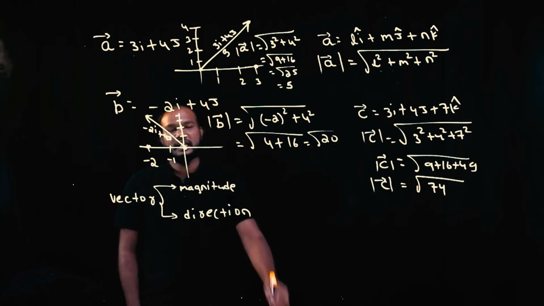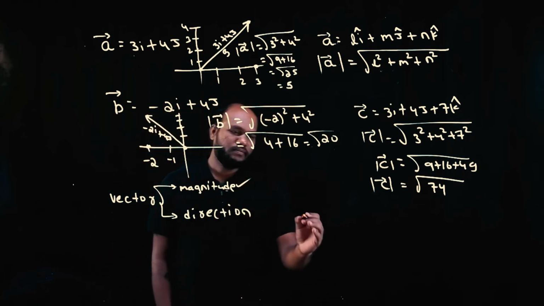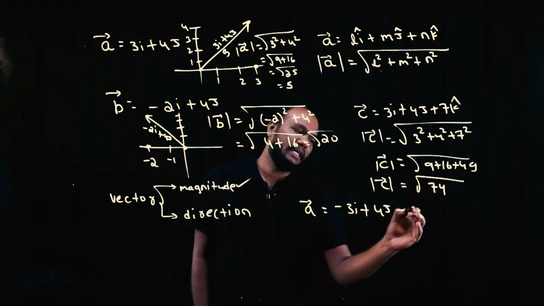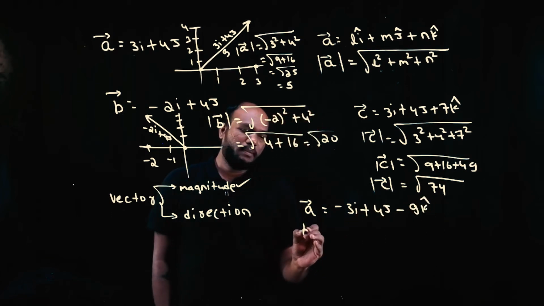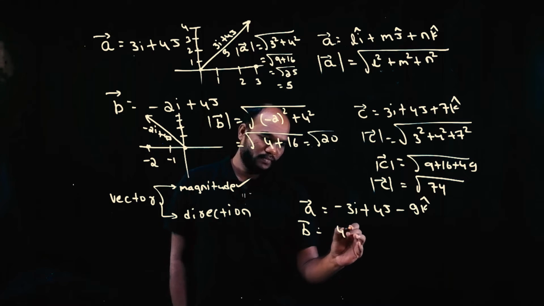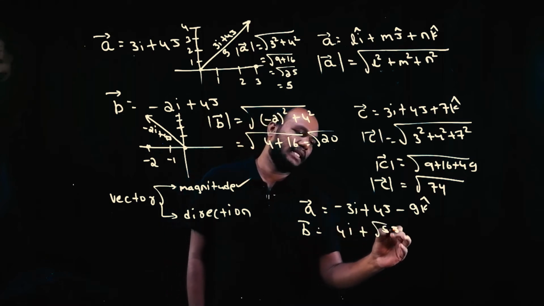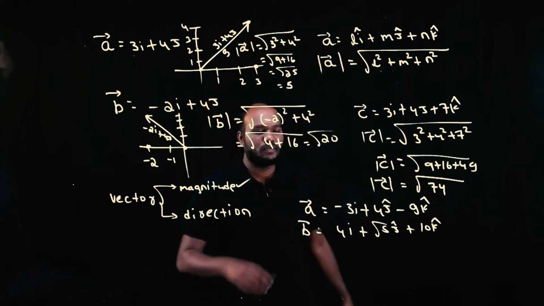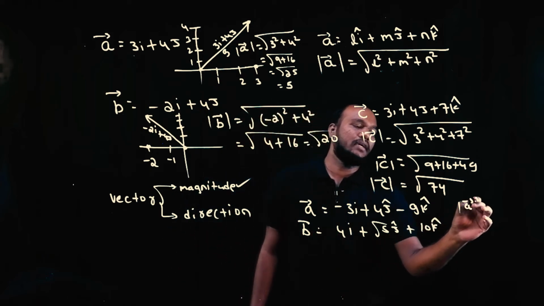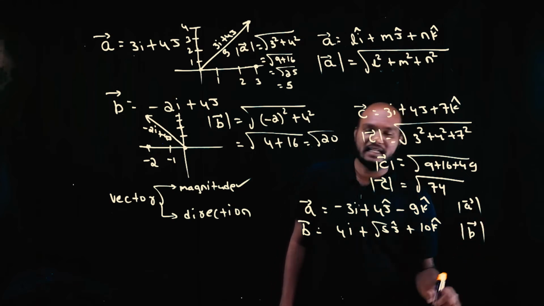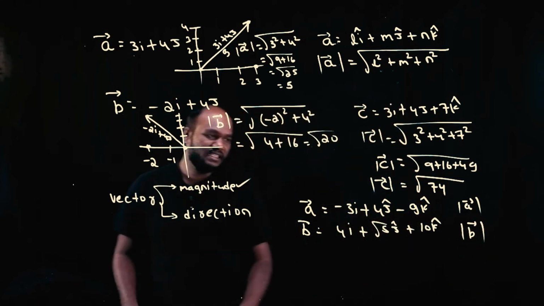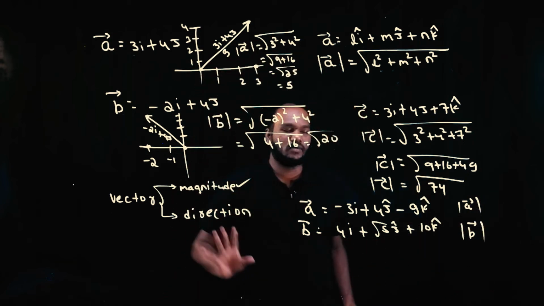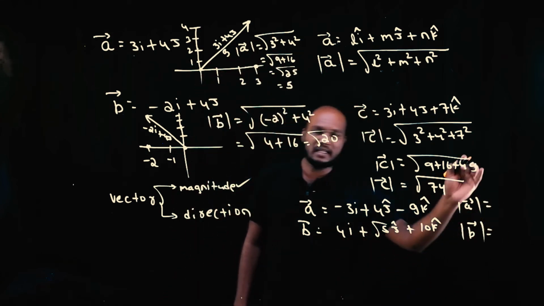Simple. Can you find the magnitude? My question is A bar is equal to -3i cap plus 4j cap minus 9k cap. B bar is equal to 4i cap plus root 5 j cap plus 10k cap. Find the magnitude of both of these, the magnitude of A and the magnitude of B. Pause the video, try this. If you can finish that, then by the end of this frame you understood whatever I said till now. Try to write an answer.